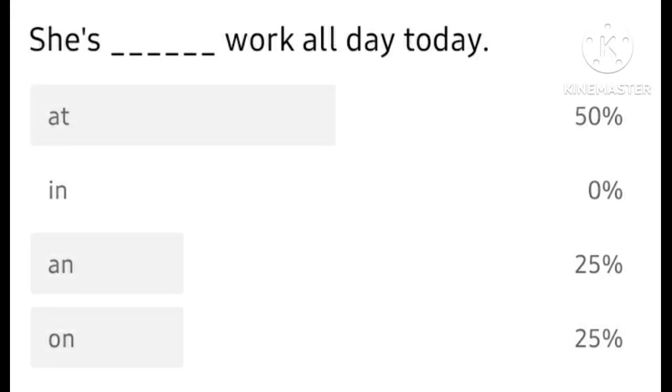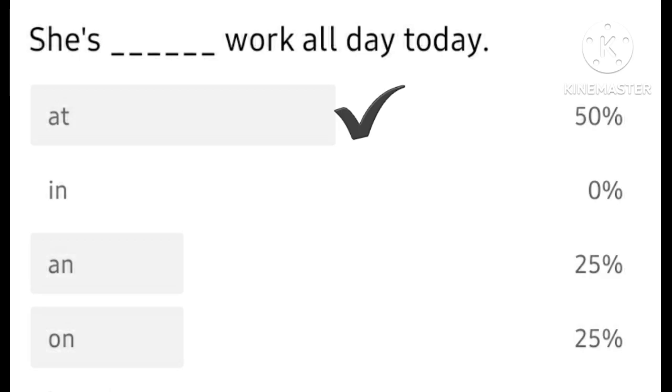She is dash work all the day today. At, in, and on. The correct answer is: she is at work all the day today. But why? At is used because it is mentioning the specific activity.